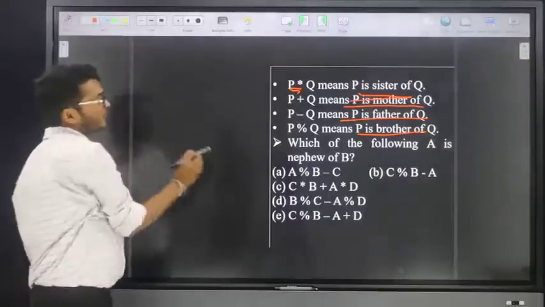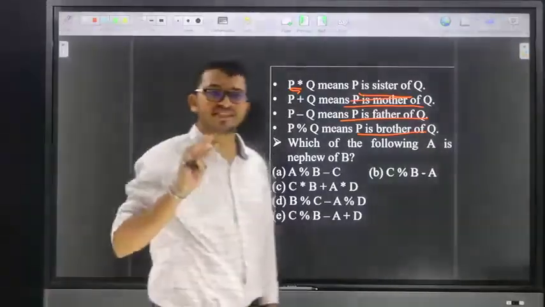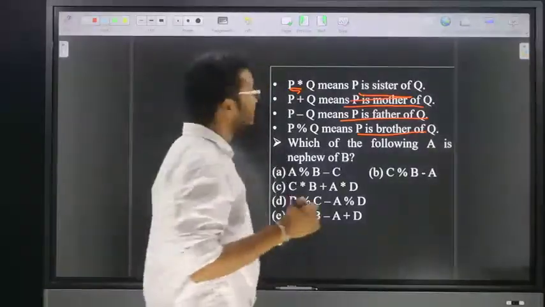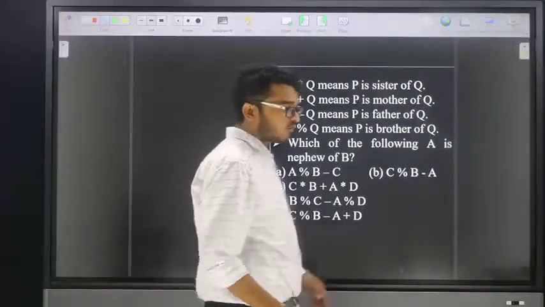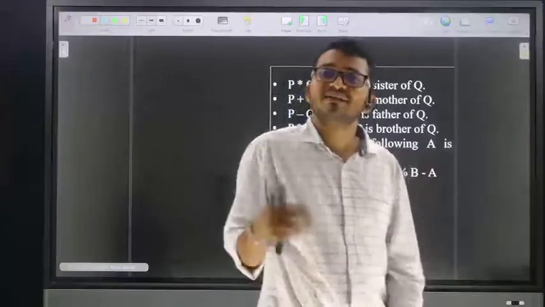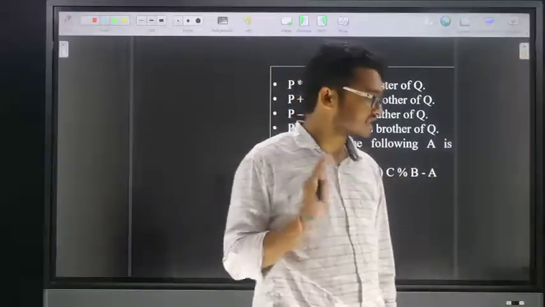For this model, we are going to solve by using two different methods. What is the first method? First I will explain the general method. Next I will go for the single step method.